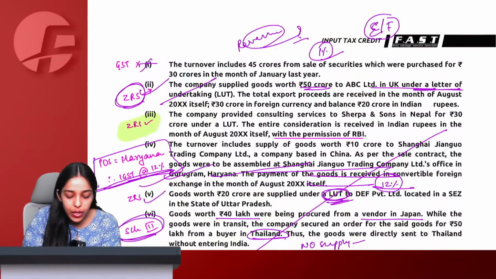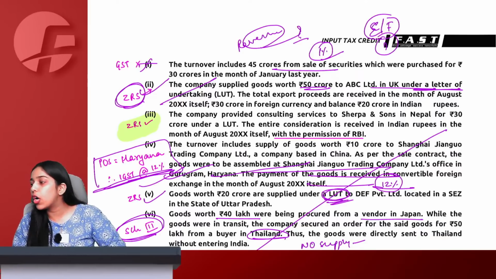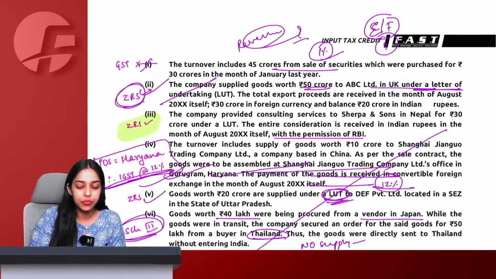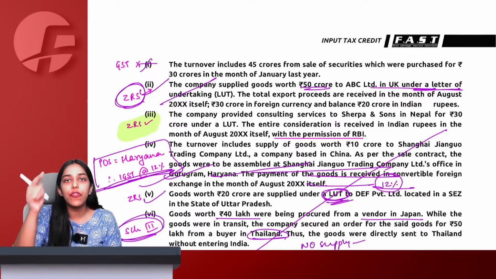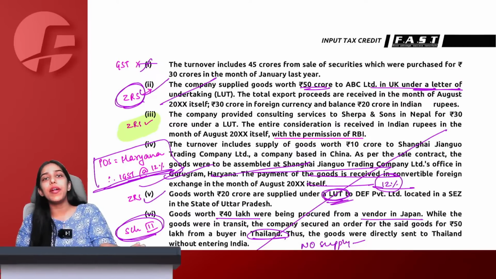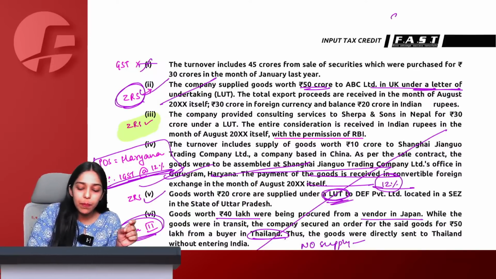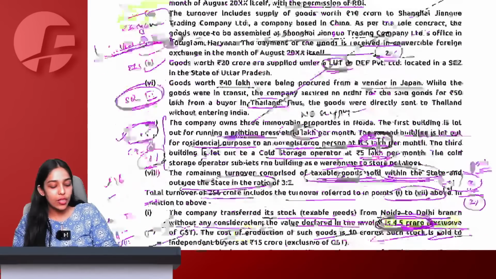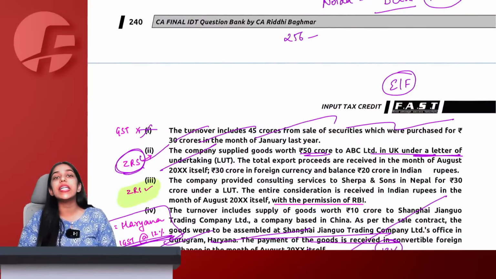Then why should I take 1% of sale of securities in my E and F calculation? Because we don't have to take it, no calculation is required, no reversal is required. You do not have to pay GST on 1% of the sale value of the security. GST is never paid on any sale of security. Only 1% of sale of security you have to take while computing E and F for the purpose of reversal of common credit. And there is no reversal of common credit in this question. Therefore, this becomes completely irrelevant for us.